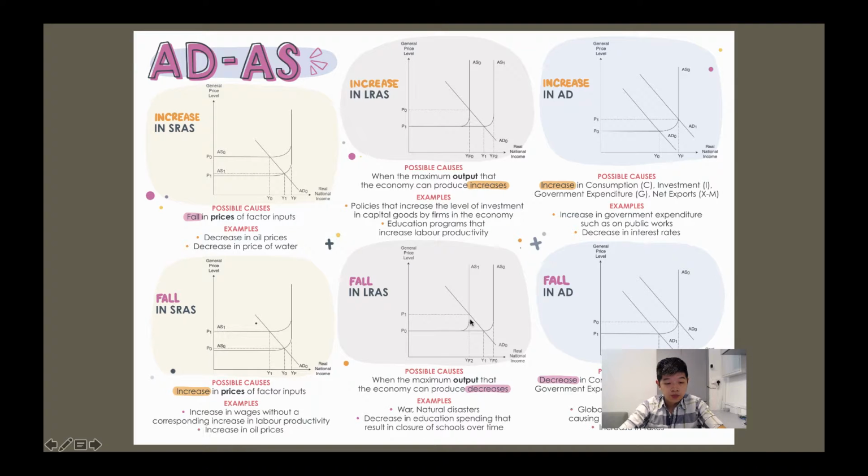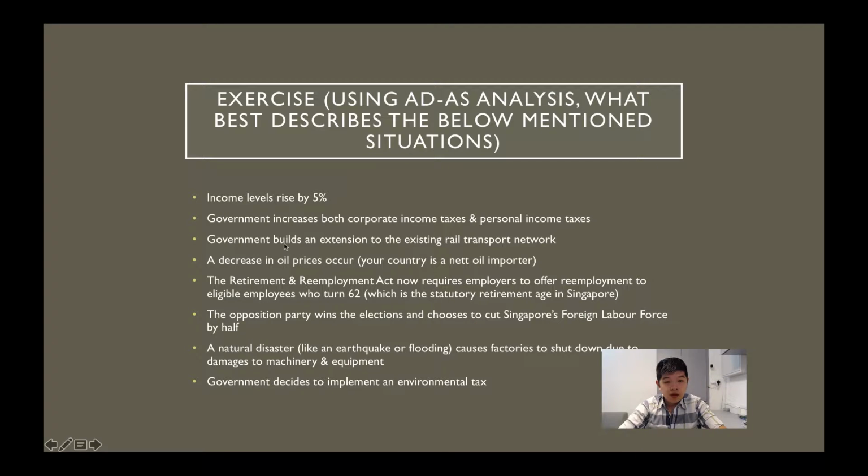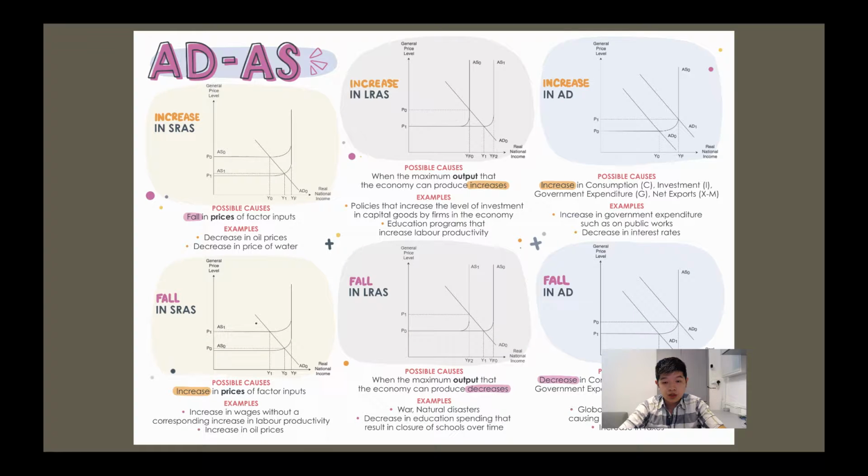If the government builds an extension to the existing rail transport network, the first thing that comes to our mind is that there will be an increase in government expenditure because your AD will increase. So the government will spend money hiring construction firms, design firms, companies to actually build the railway transport network. So there will be an increase in G, therefore an increase in AD.